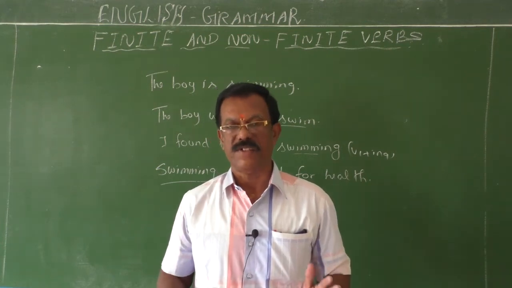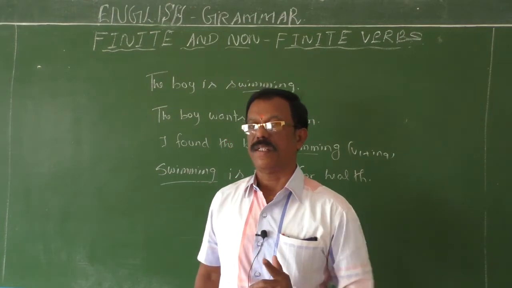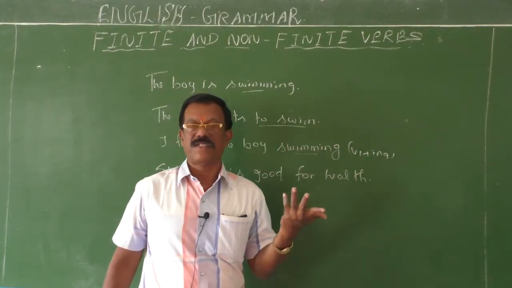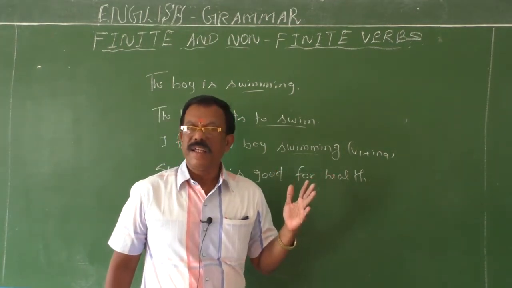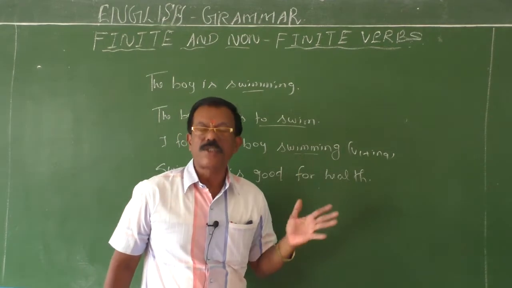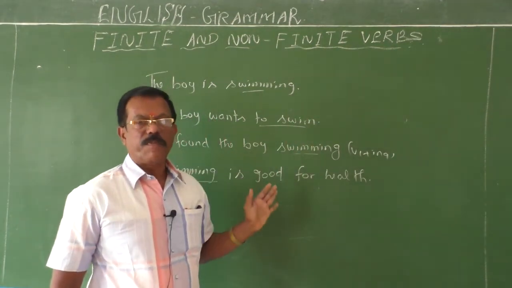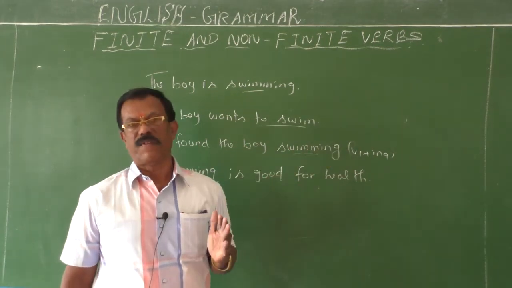They don't show the tenses also. That's very important. See, to swim, what is the tense form? You cannot say the tense. Here swimming also doesn't show you the tense. So now I hope all of you could understand the difference between finite and non-finite verbs.